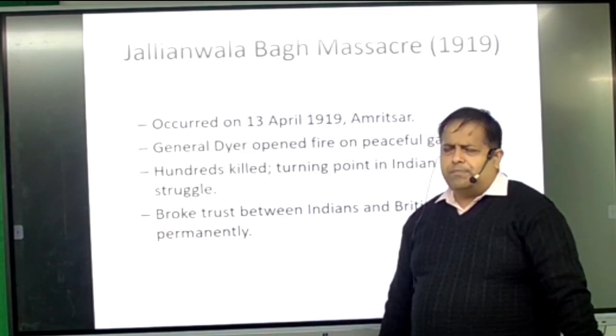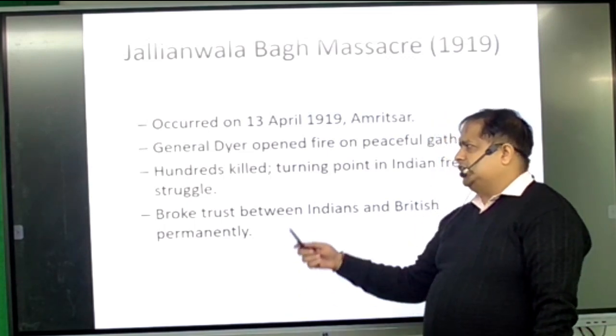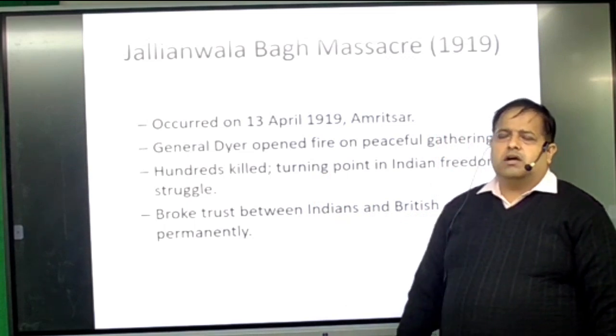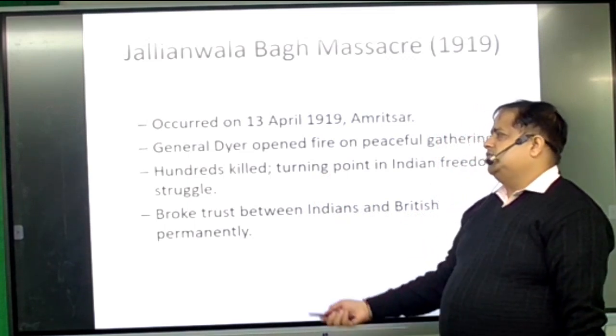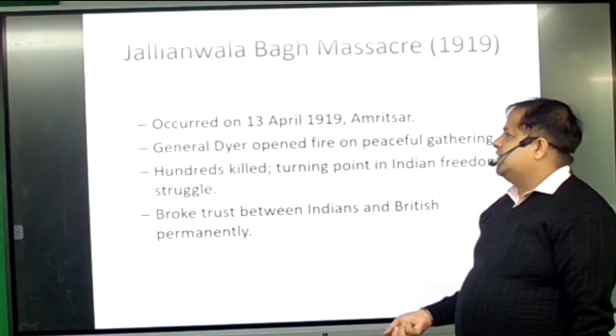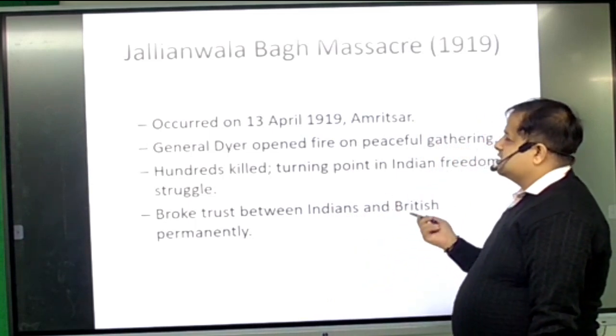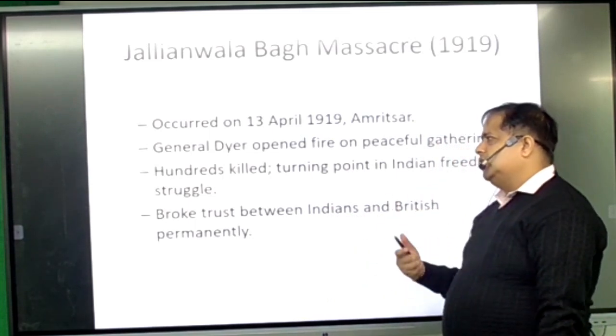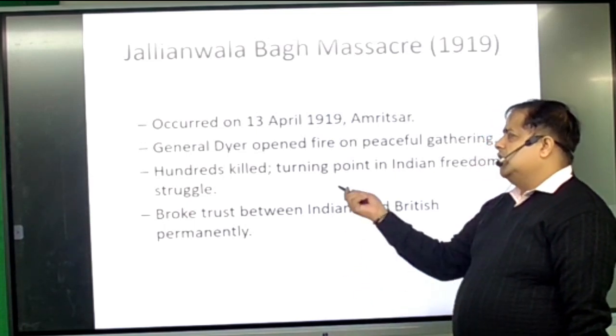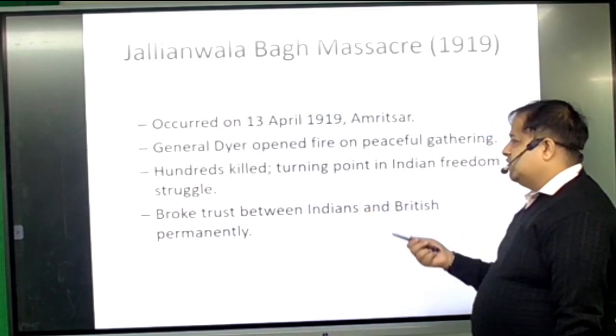Hansraj, a British spy, told General Dwyer, the governor of Punjab, to do something. General Dwyer sent General Dyer there, who was the police commissioner of Punjab at that time. He started firing on the people without giving any warning. Around 100 people were killed, a turning point of the Indian freedom struggle.